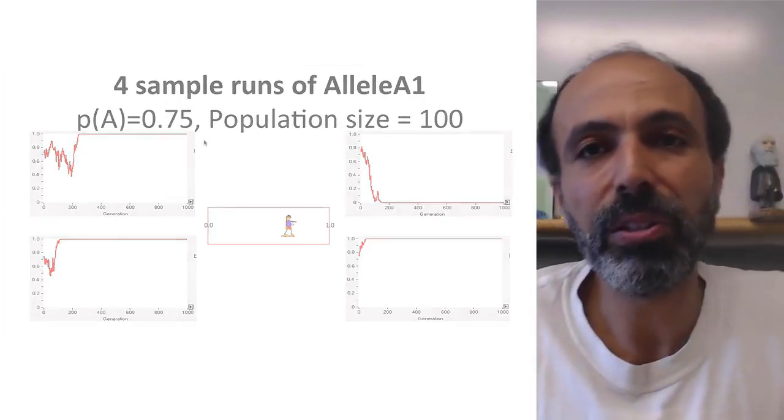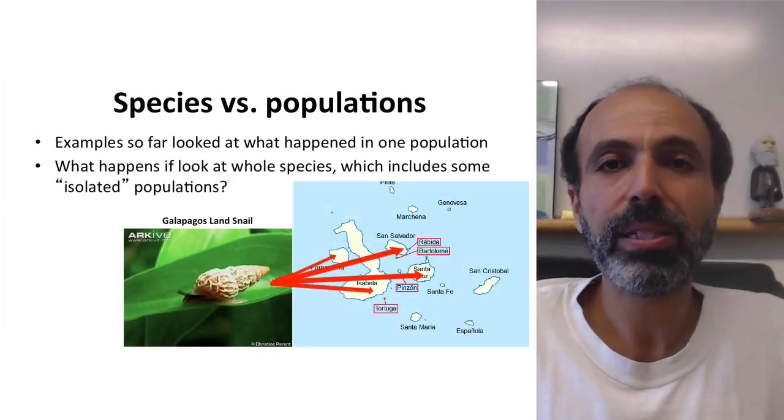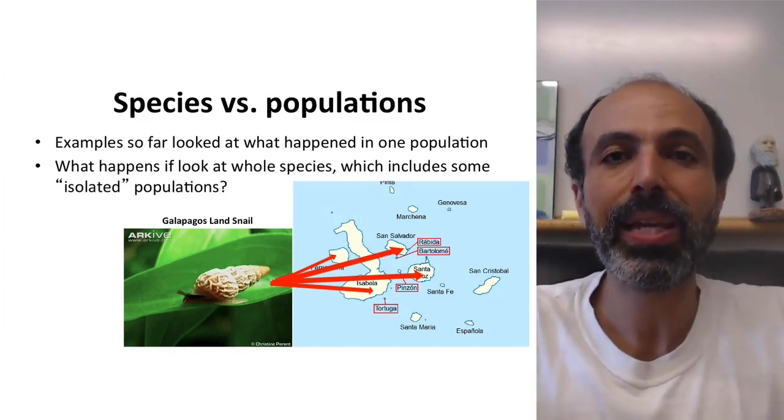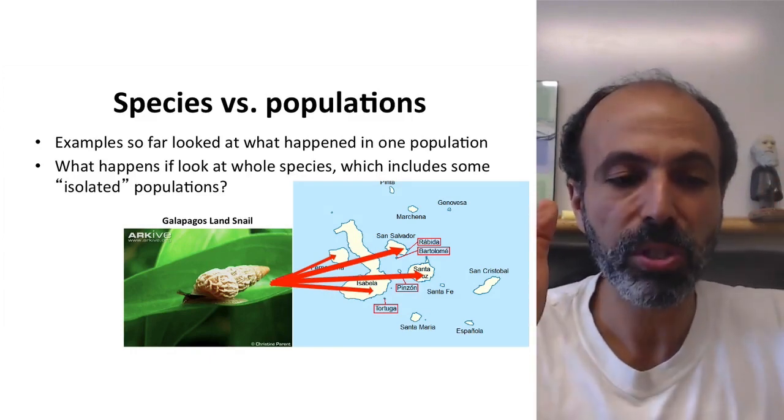Now let's turn this around a little bit. Let's think of it in the context of species versus population. Everything we've looked at so far has been thinking of what's happening in one population and focusing just on that.